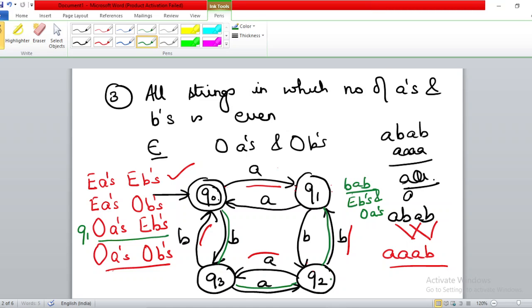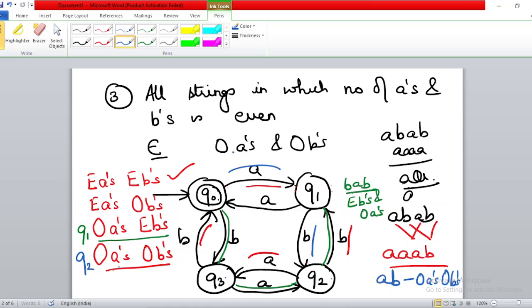Now talk about Q2. Find a string by means of which you can reach from Q0 to Q2. For example, I take a blue line here. ABABAB means it has an odd number of A's and an odd number of B's. So with an odd number of A's and an odd number of B's, the final state becomes what? Q2.